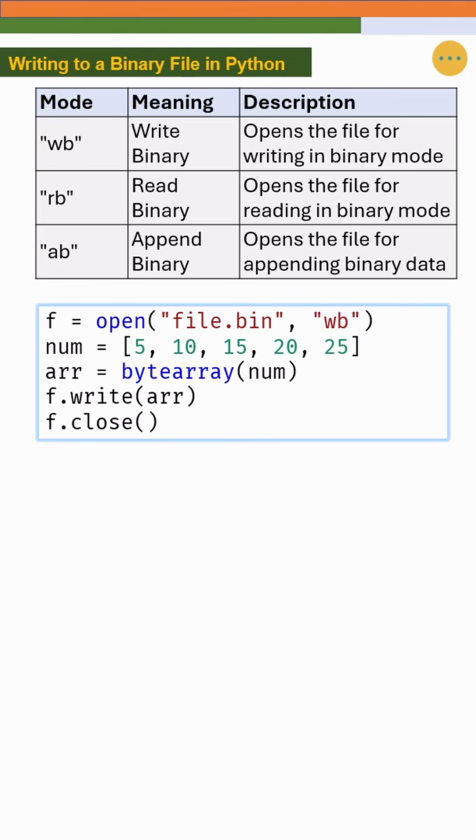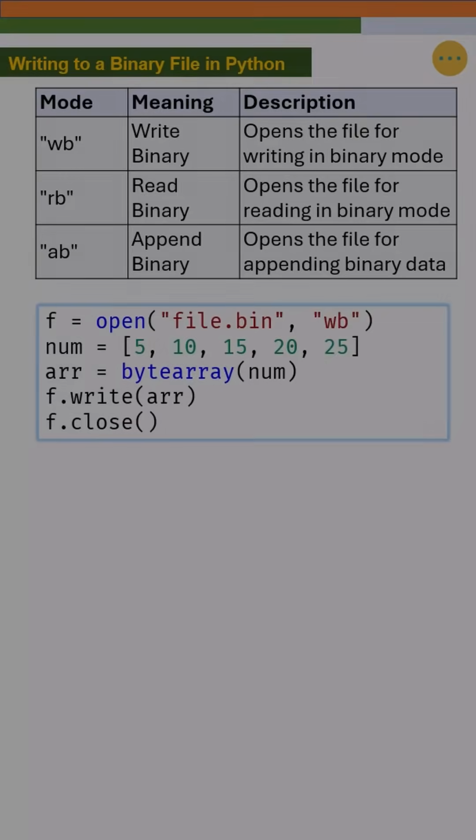So to summarize, writing to a binary file involves opening a file in binary mode, converting your data to a sequence of bytes, and using write to store it. This approach ensures that your data is preserved exactly as it is, without any encoding or formatting changes.